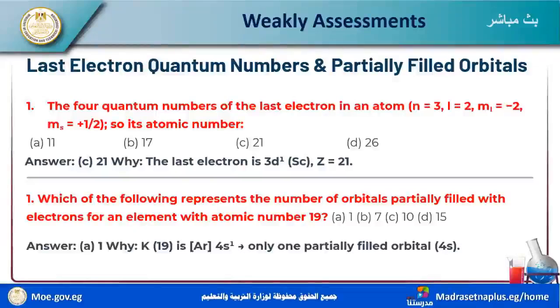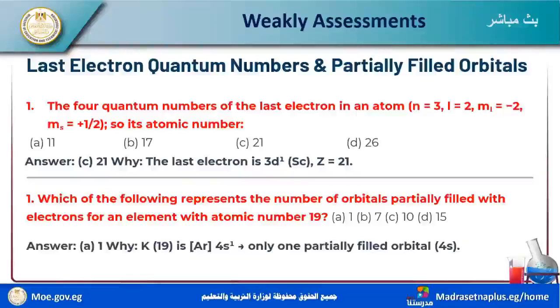So the atomic number is, okay, translate 3d1. Now I translate 3d1 because n equals 3, l equals 2, ml equals -2, I mean the first orbital in d. ms equals positive half, so the number of electrons equals d1. So 3d1 equals 21 electrons. The last electron is 3d1, scandium, Z equals 21.